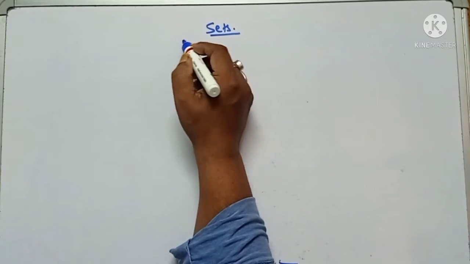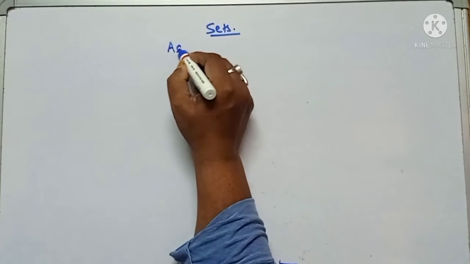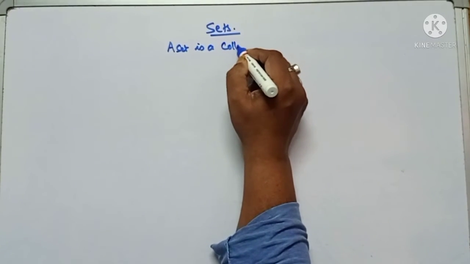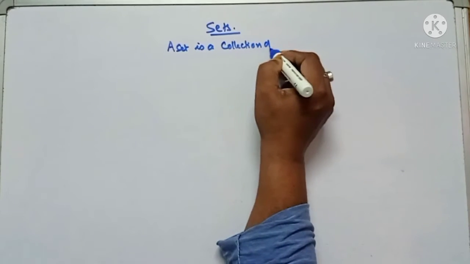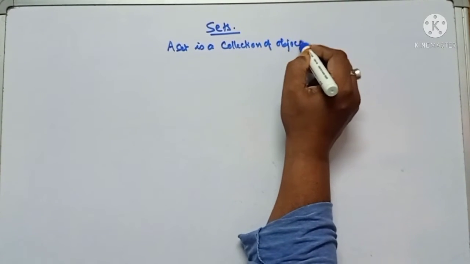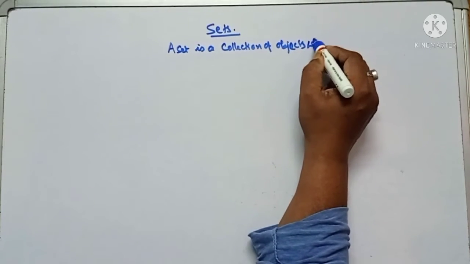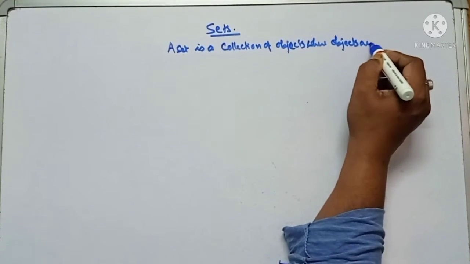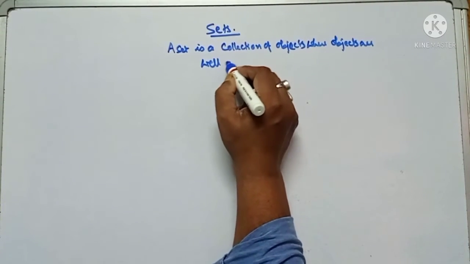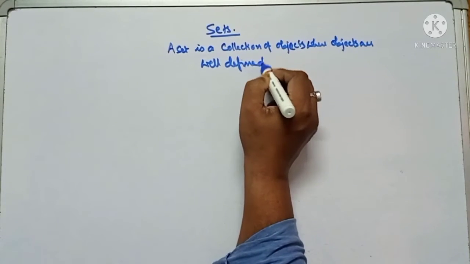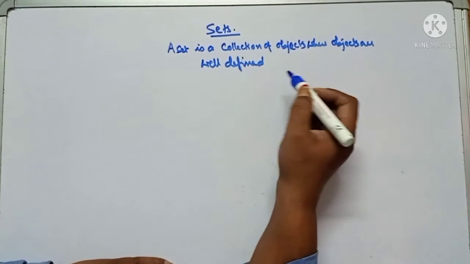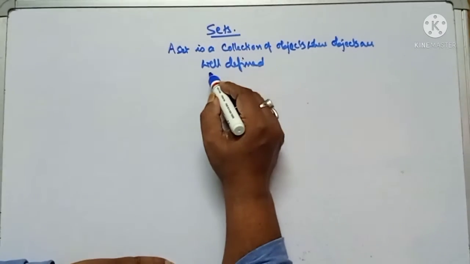What is a set? A set is a collection of objects where the objects are well defined. A set is a collection of objects where objects are well defined. The main point is "well defined".